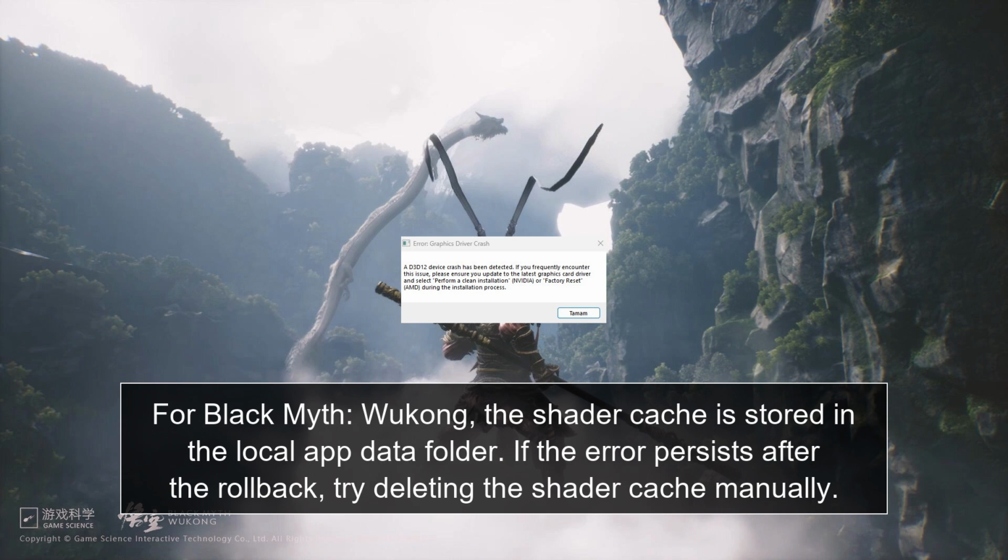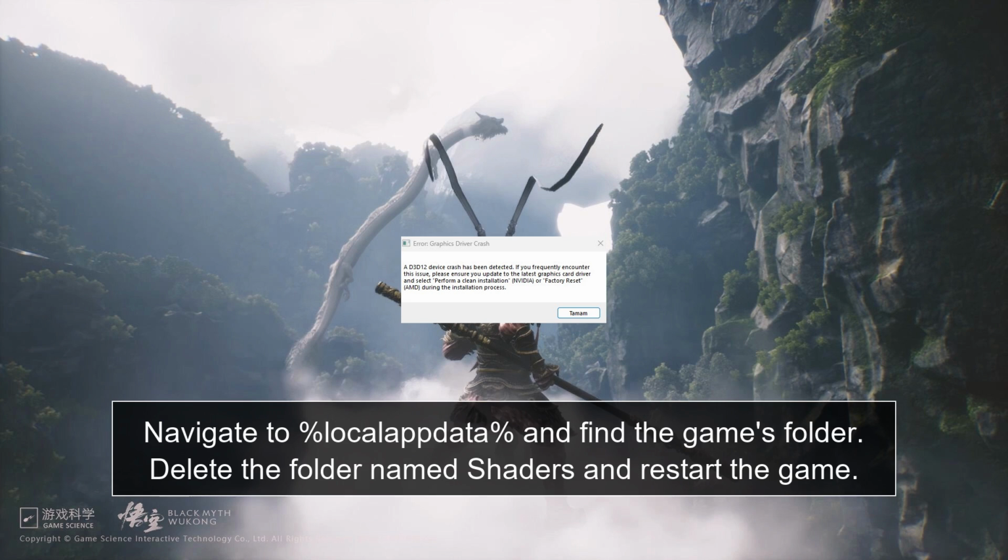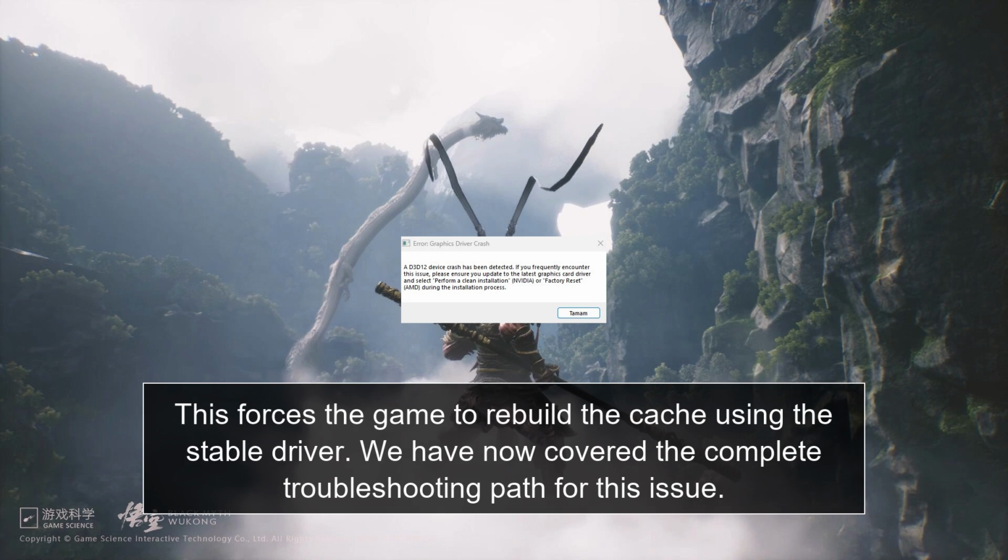For Black Myth Wukong, the shader cache is stored in the local app data folder. If the error persists after the rollback, try deleting the shader cache manually. Navigate to %localappdata% and find the game's folder. Delete the folder named shaders and restart the game. This forces the game to rebuild the cache using the stable driver.